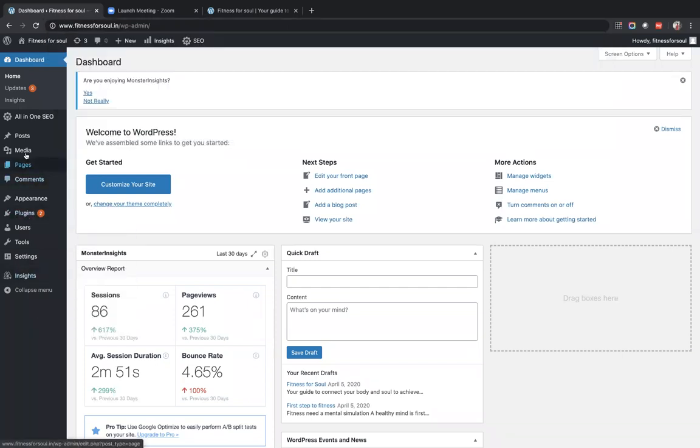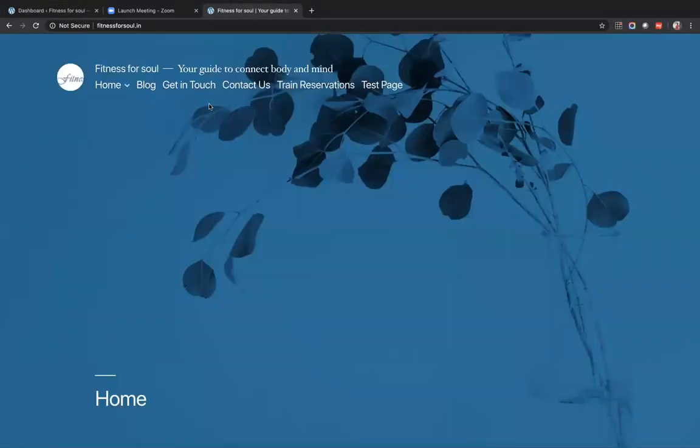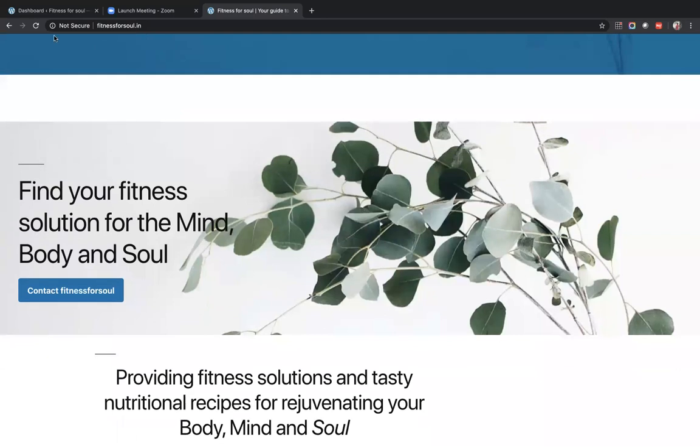So the first step, as I was mentioning, was going to the appearance section. That will help us give it a theme. When I say the website looks like this, it is looking like this because we have selected this theme. This theme means where the logo will come, where the content header will come, where the home will be written, why this section is here. All this is managed from there.